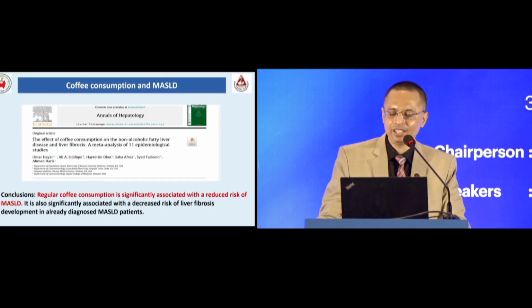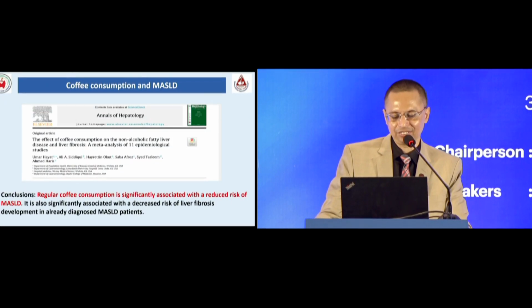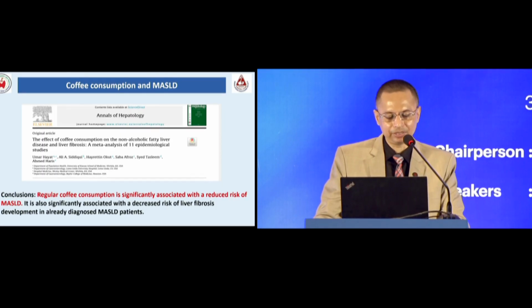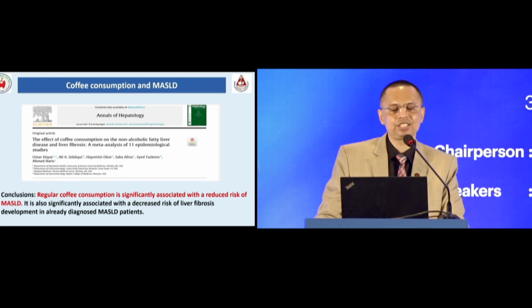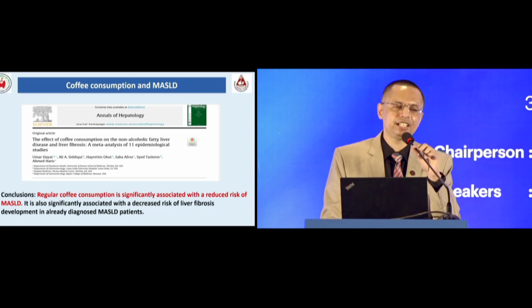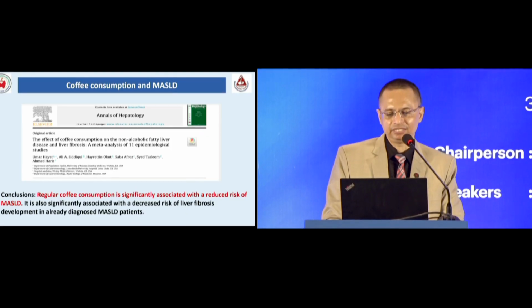And this is a review article published in the Annals of Hepatology where it has been shown that regular coffee consumption is significantly associated with reduced risk of fatty liver disease. Also, it is associated with decreased risk of liver fibrosis development in already diagnosed MASLD patients. And it has been mentioned in the review article that use of 2 to 3 cups of coffee per day is associated with better liver outcome.